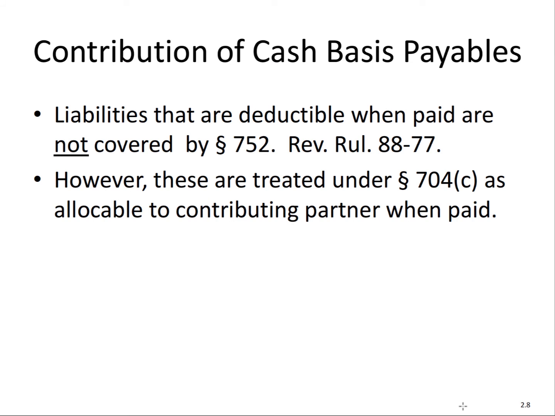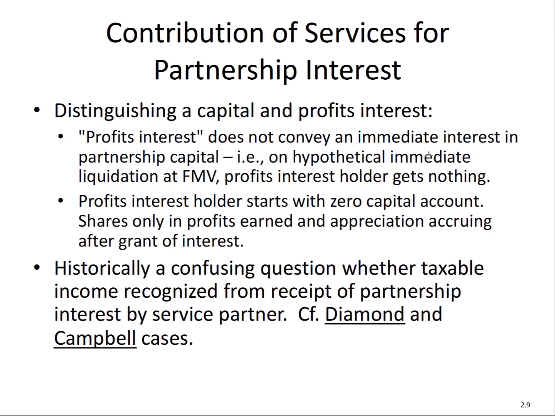So this basically just says, what about cash basis payables? I don't want to go into the details. There's a revenue ruling that deals with this. But generally speaking, cash basis payables, accounts payable, are not considered a liability with respect to this general allocation. The revenue ruling details that, 88-77.